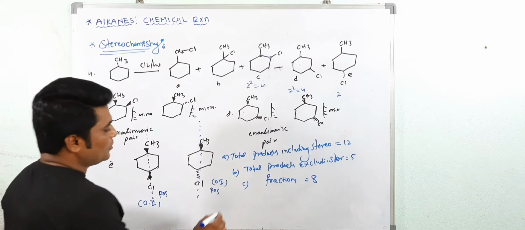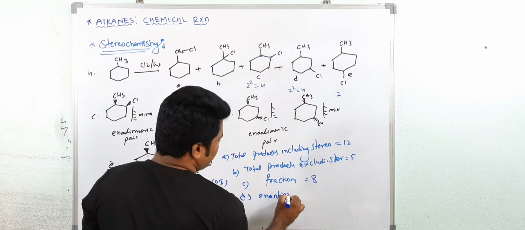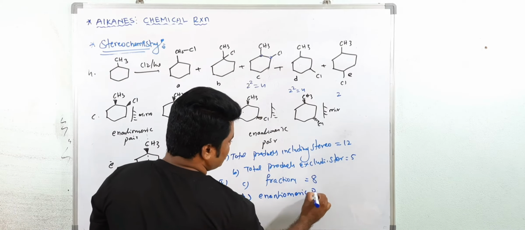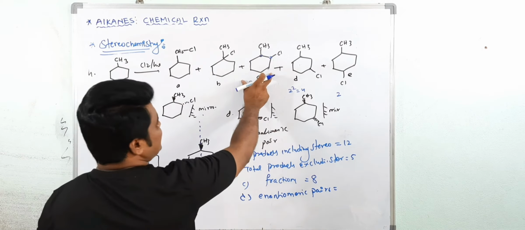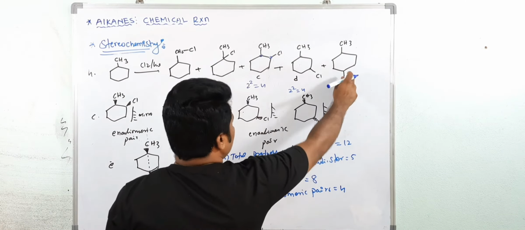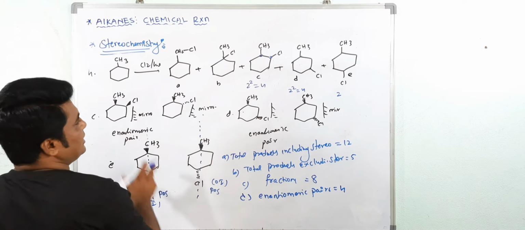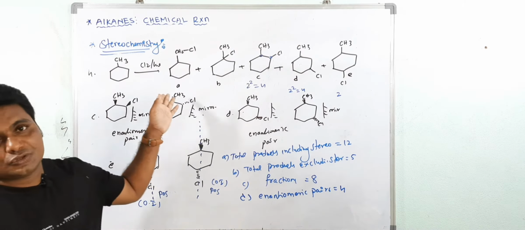Yes. And how many enantiomeric pairs are you getting? Here 2 pairs, here also 2 pairs, total 4. Because these are not enantiomeric pairs, these are the geometrical isomers. So now this is your fourth question.